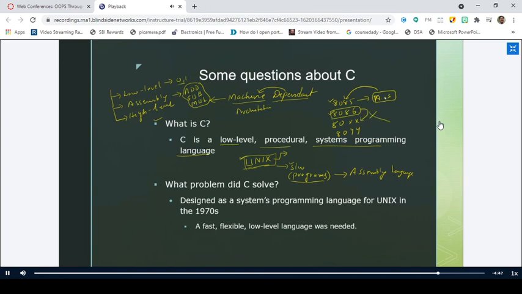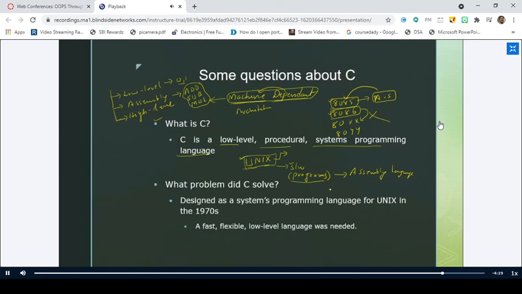So whatever programs you write in the assembly language, they need to be written for that particular underlying hardware only, right? They will work on that particular hardware only. If you try to execute it on the other hardware, it will not work. It will raise some errors, right? So this is called machine dependent.